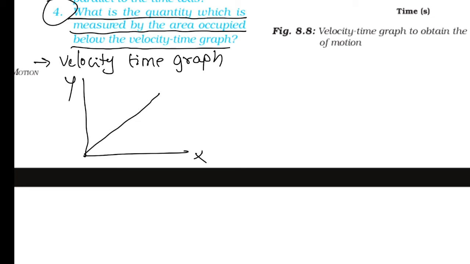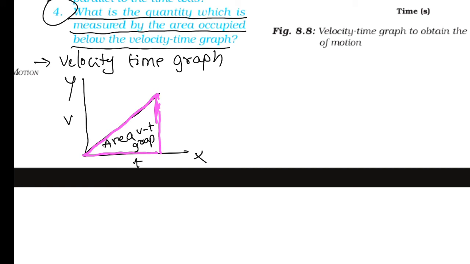Here we take uniform velocity. Here they asked for area. For finding area, we take the shaded region. This is the area under the velocity time graph, VT graph.